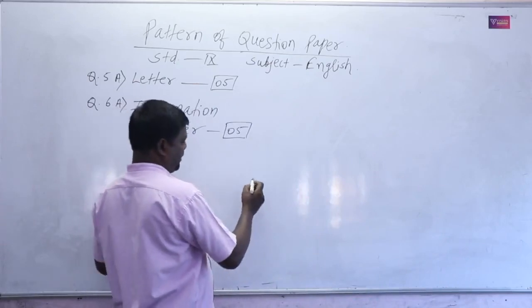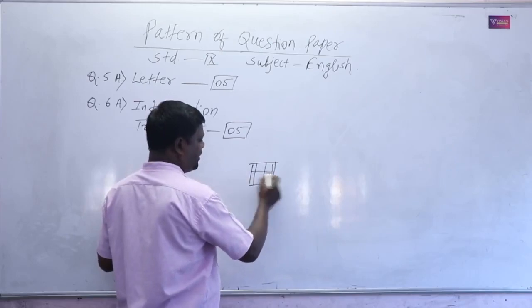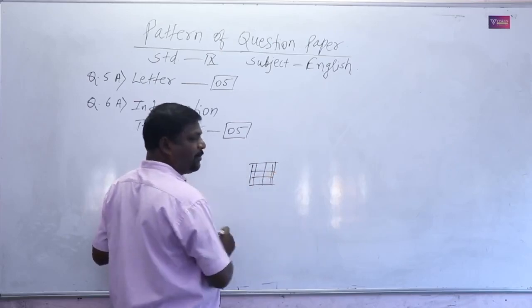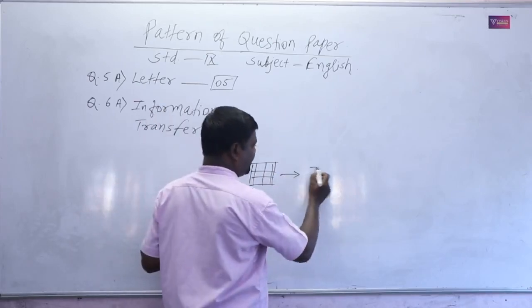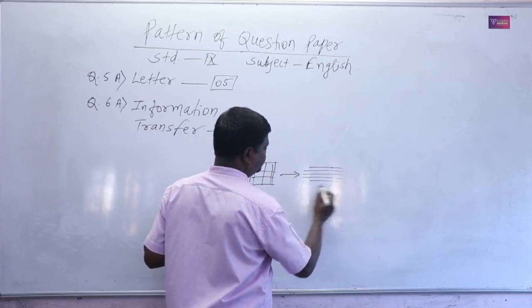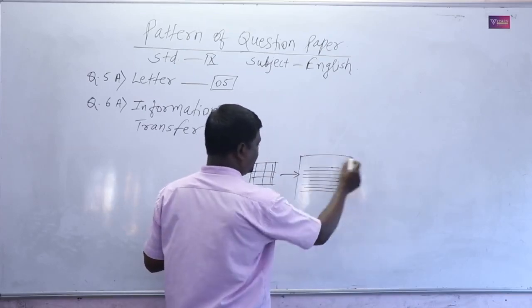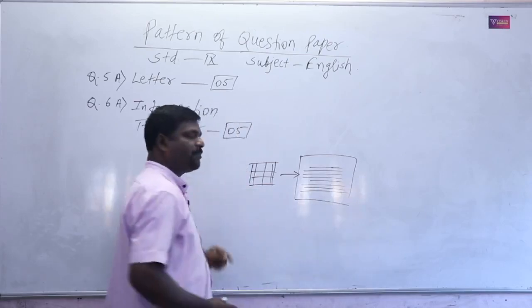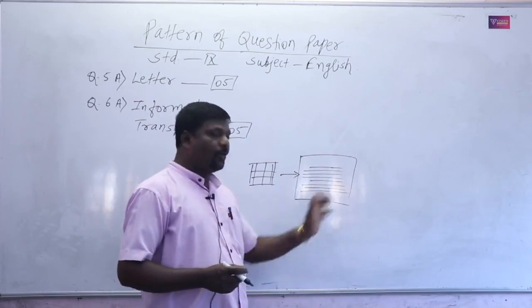For example, they will give us a table like this. They will fill the information in that table and ask us to write a paragraph by using the information of this table. So it is called non-verbal to verbal.